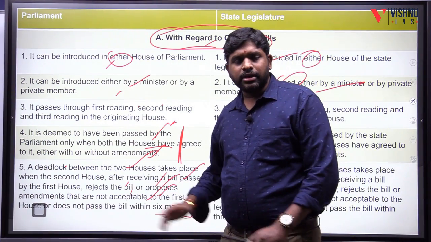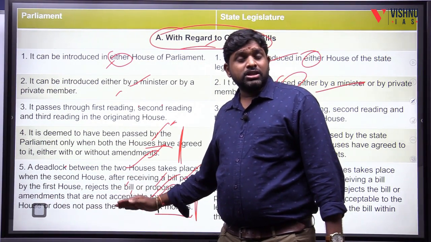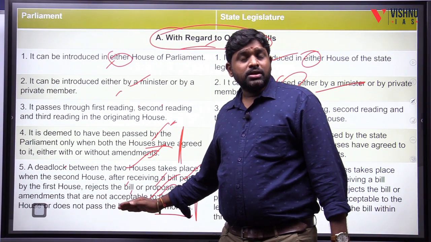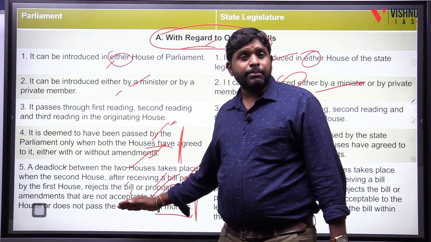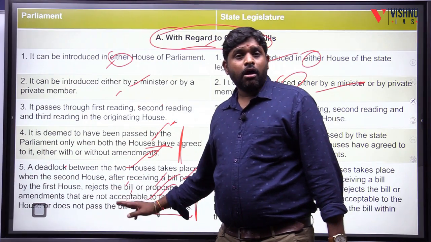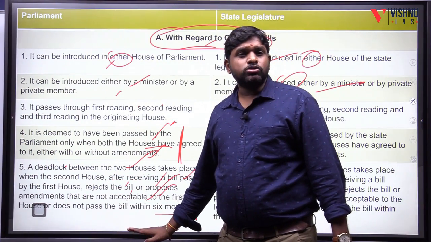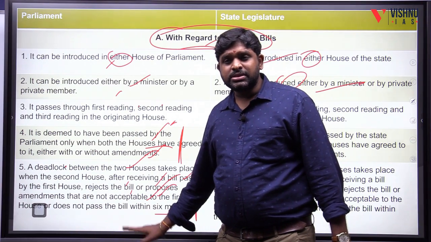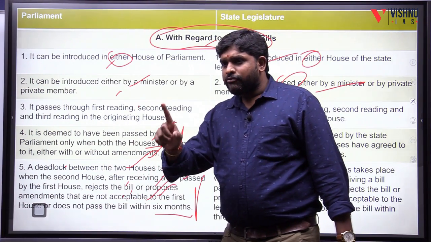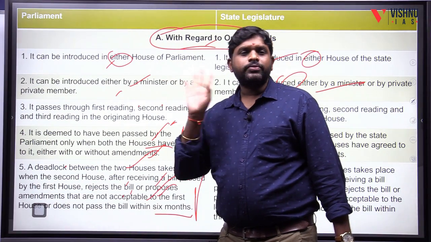So three conditions are there. The second house rejects the bill, or the second house proposes amendments that are not acceptable to the first house, or the second house keeps the bill with itself for 6 months without taking any decision. Then it is called a deadlock. When there is a deadlock, we go to a joint sitting.